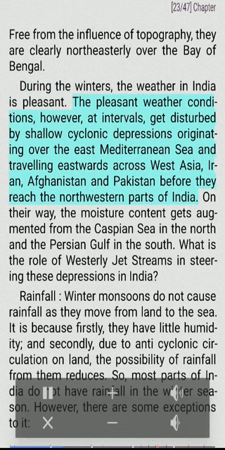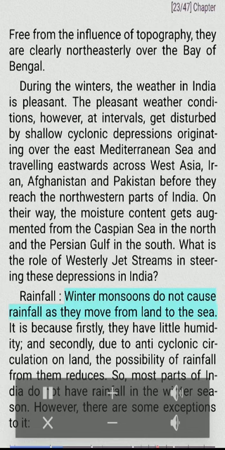The pleasant weather conditions, however, at intervals, get disturbed by shallow cyclonic depressions originating over the East Mediterranean Sea and traveling eastwards across West Asia, Iran, Afghanistan and Pakistan before they reach the northwestern parts of India. On their way, the moisture content gets augmented from the Caspian Sea in the north and the Persian Gulf in the south. What is the role of westerly jet streams in steering these depressions in India?